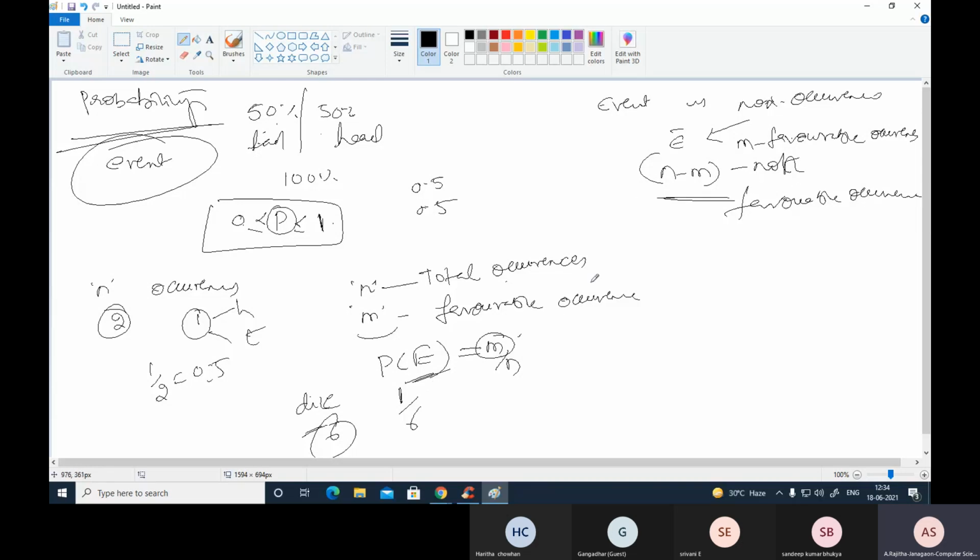So how do we define the probability of the event non-occurrence? It is equal to N minus M divided by N. Here M is the favorable occurrences, N minus M is the non-favorable occurrences, and N is the total occurrences.